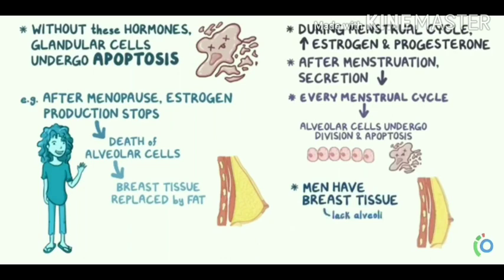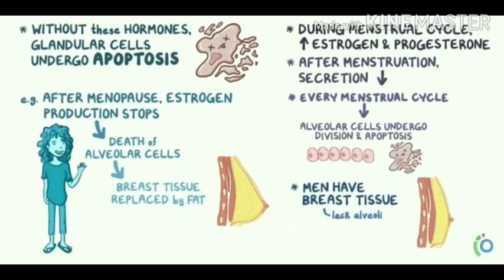As a result, during every menstrual cycle, the alveolar cells undergo division and apoptosis, which means the cycle is repeating. Alveolar cells produce estrogen, progesterone is secreted, and the breast size is increased, as the alveolar cells undergo division and apoptosis. After the death of the alveolar cells, the breast tissue is replaced by fat. This is the cycling process.